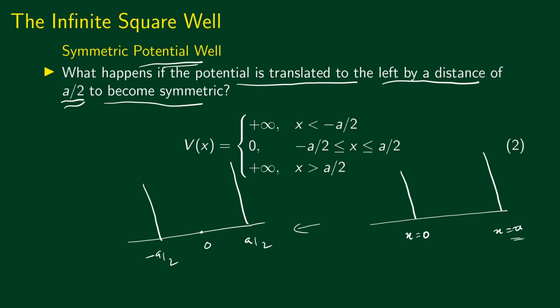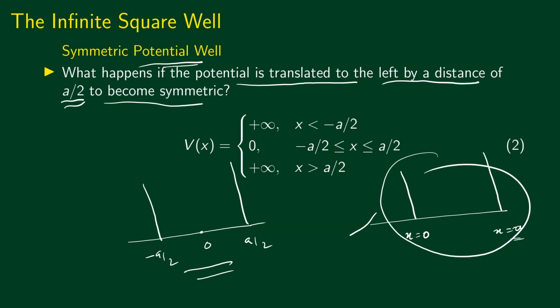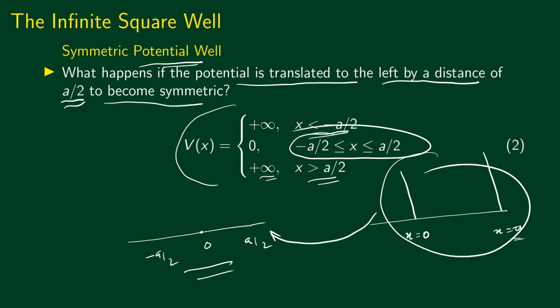You can think of this as shifting the potential, or as shifting our coordinate system. We have just shifted the origin. We already found the solution for the earlier case, and we can modify the same solution to describe this situation also. So now V of x is infinity for x less than minus a by 2, it's infinite for x greater than a by 2, and it's 0 when x is between minus a by 2 and plus a by 2. This is the symmetric potential well.